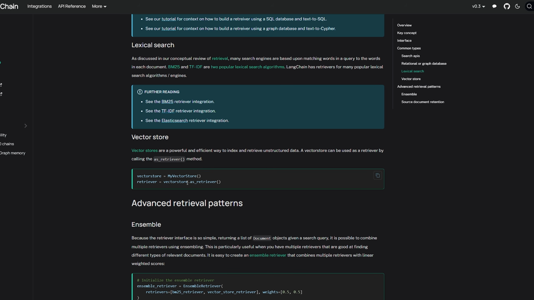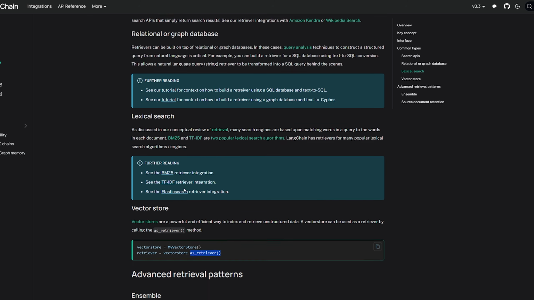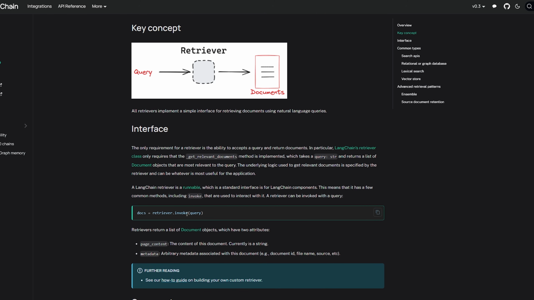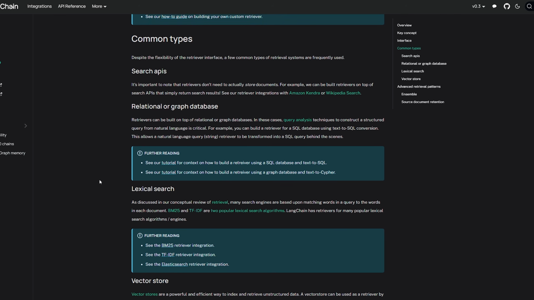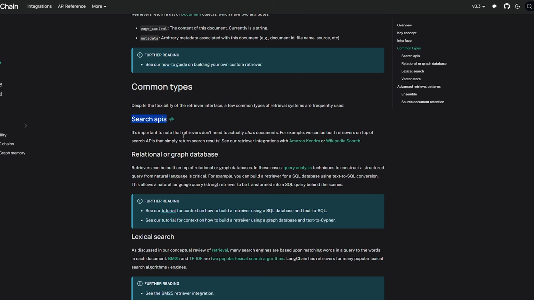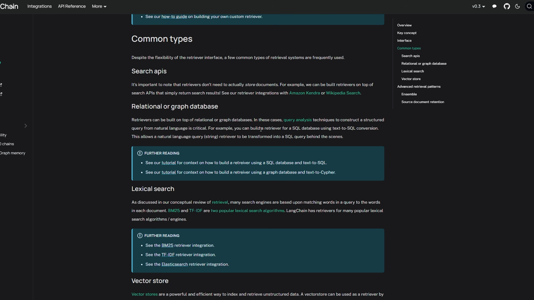So we made a vector store like the FAISS vector store from Facebook. We stored a bunch of documents within that, and then we can query that vector store for relevant documents or relevant chunks, right? We can also take a vector store and get it as a retriever. That way we have a common interface to call invoke and stuff like that, right? But besides vector stores, you have other types of retrievers like search API retrievers. So you can search the internet for relevant documents. But just an example of a non-vector store retriever is the Wikipedia search retriever.